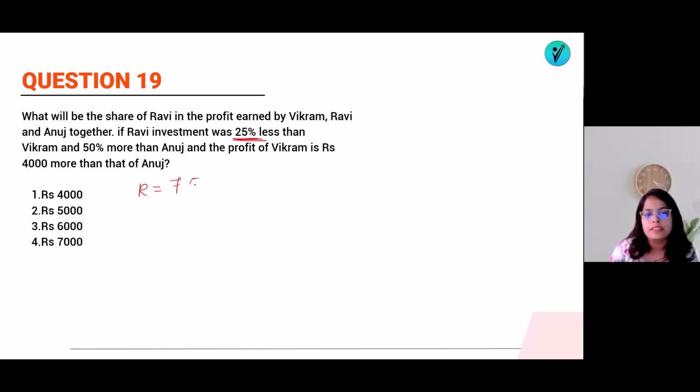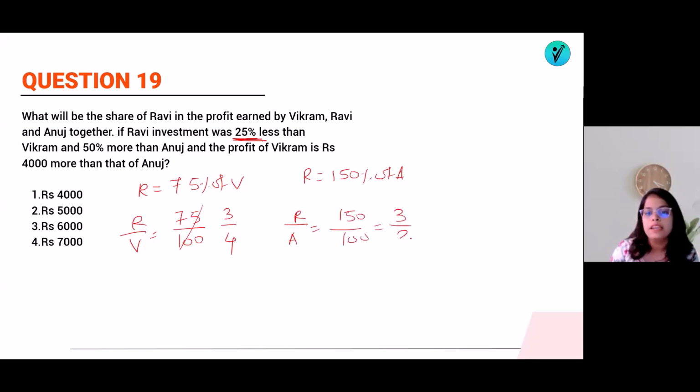Ravi's investment is 25% less than Vikram. That means, can I say that it is 75% of Vikram? So Ravi by Vikram will be equal to 75 by 100, that means 3 by 4. Similarly, Ravi is 50% more than Anuj. That means Ravi is equal to 150% of Anuj. So Ravi by Anuj will be equal to 150 by 100, which means 3 by 2.